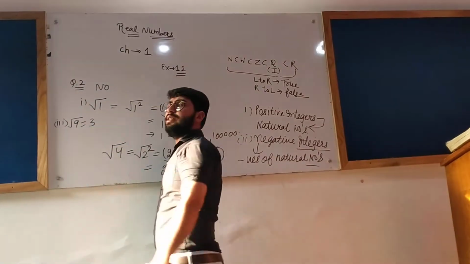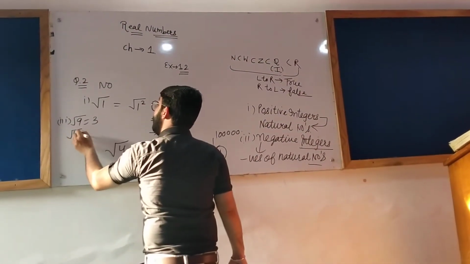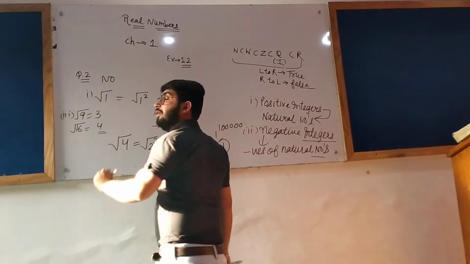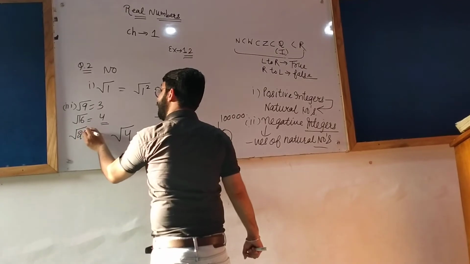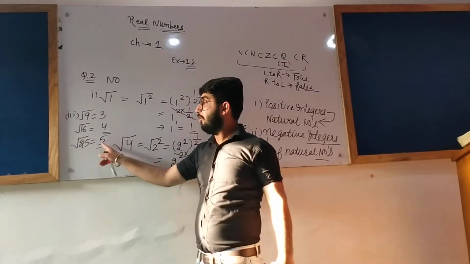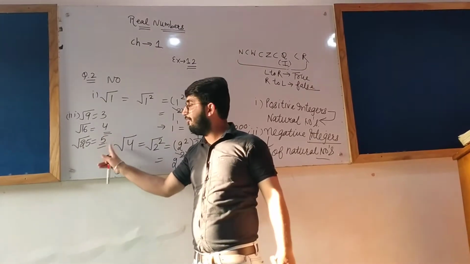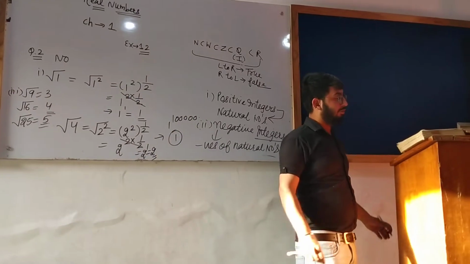3. Is it an irrational number? No. You can also take another example. Root 16 is 4. Is it an irrational number? No. Another example: root 25, which is 5. Is it an irrational number? 25 is a natural number, but 5 is not an irrational number. Therefore the statement is false.